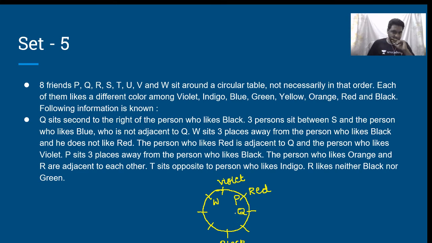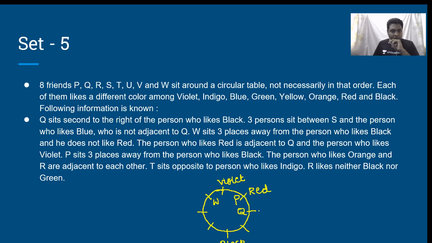Which means if I have to write yes, that yes has to come next to Q or yes has to come next to W. But yes cannot come next to W, because if I write yes next to W, then opposite to yes has to be blue.